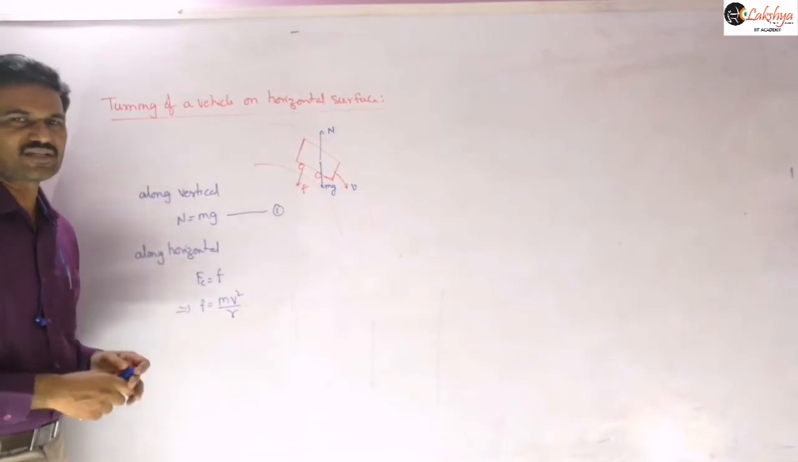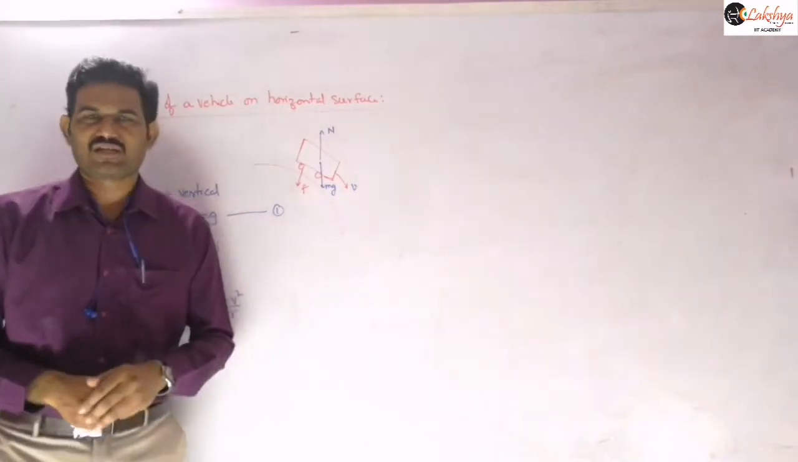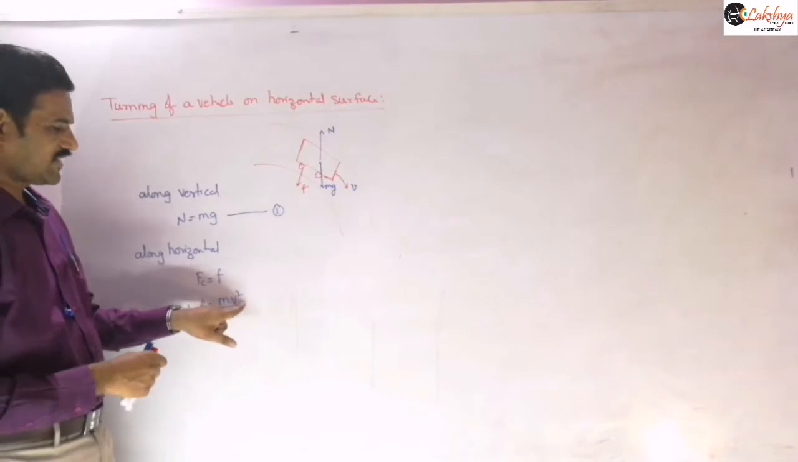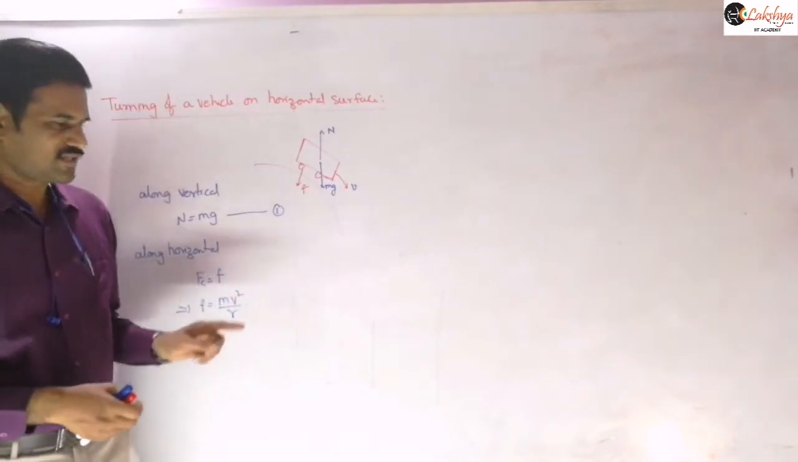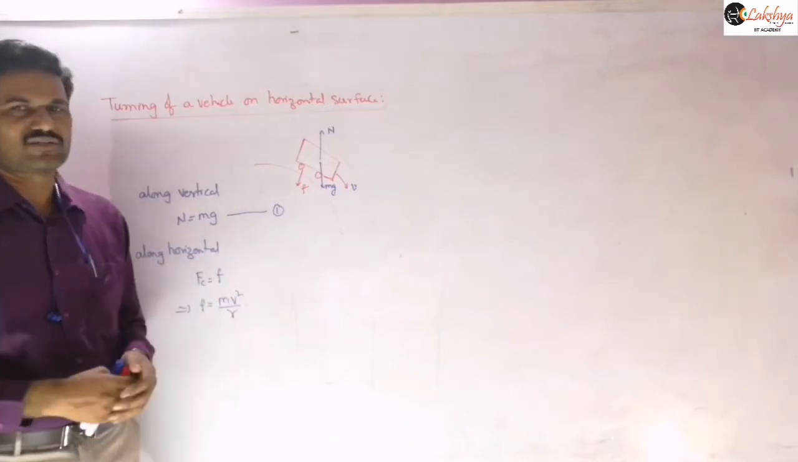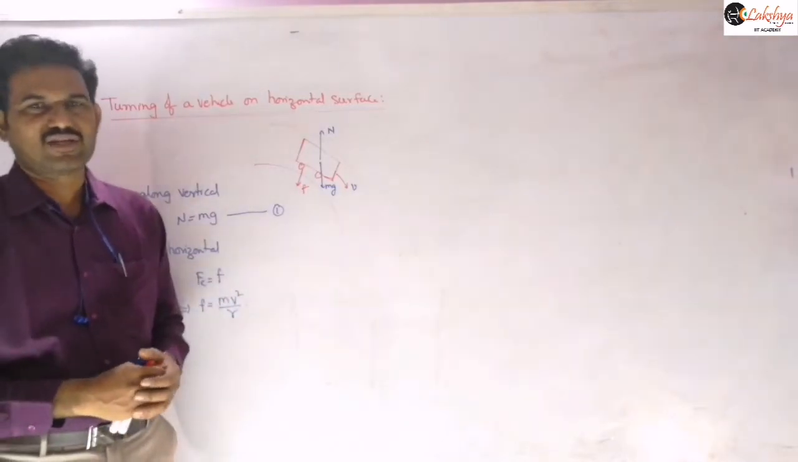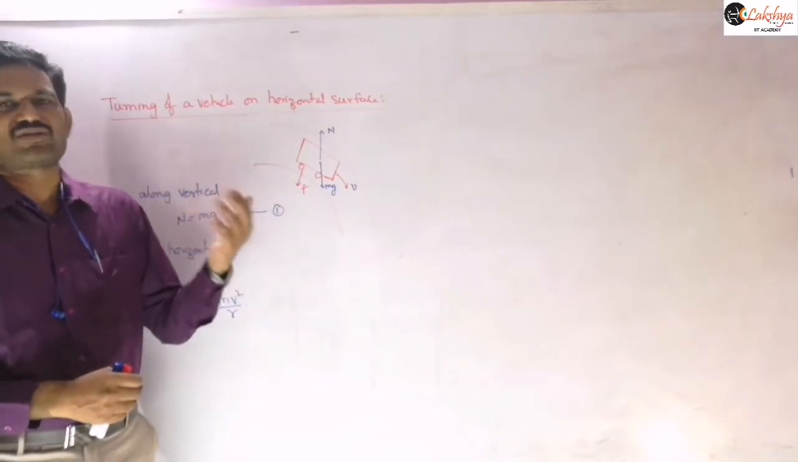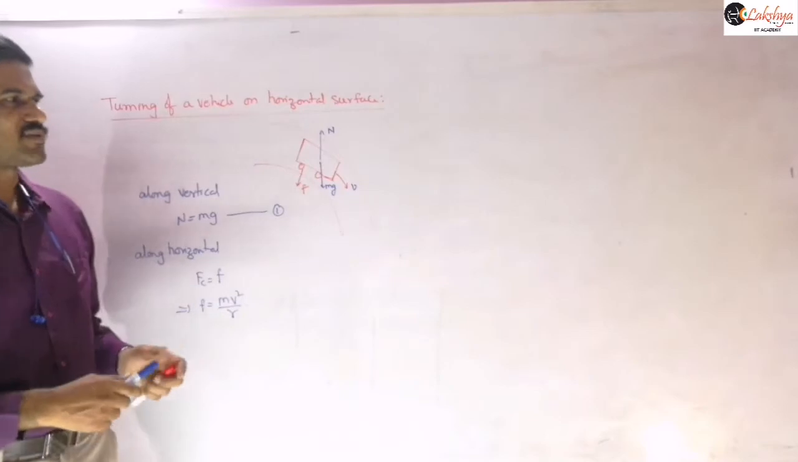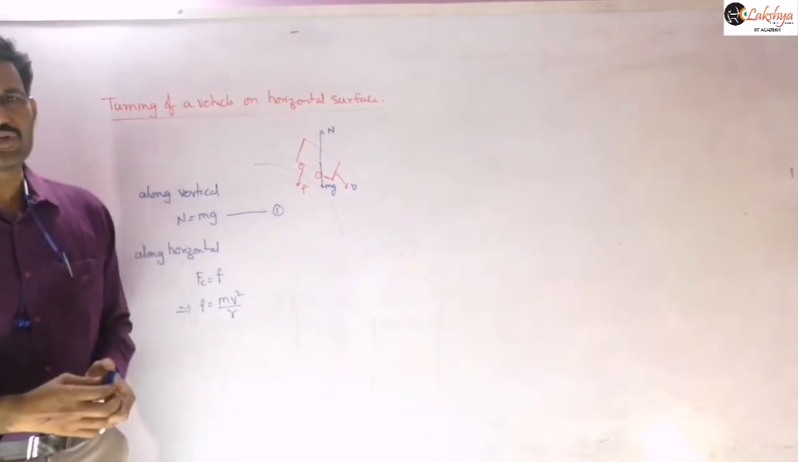Here we need to calculate the maximum safe speed with which the vehicle can take a turn. You can observe that with an increase in velocity, the friction has to increase. If the velocity of the vehicle is increasing, the mv square by r value will increase, and so friction also has to increase. But you know there is a certain limit for friction, so beyond that the friction value cannot be increased.